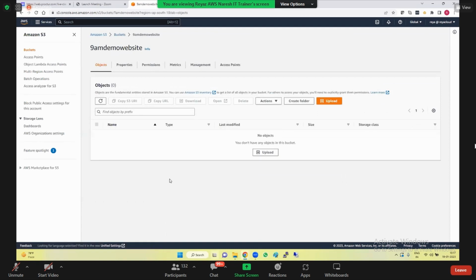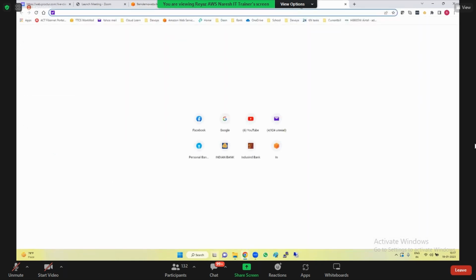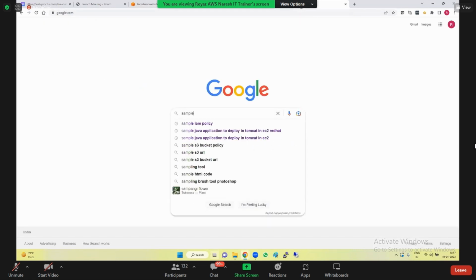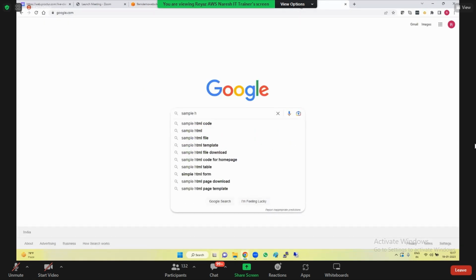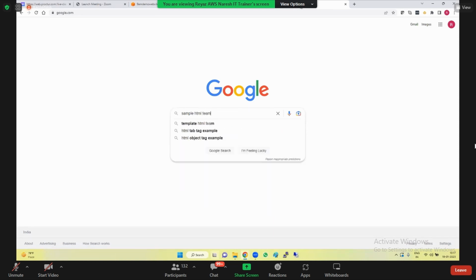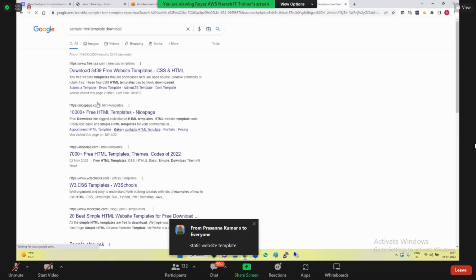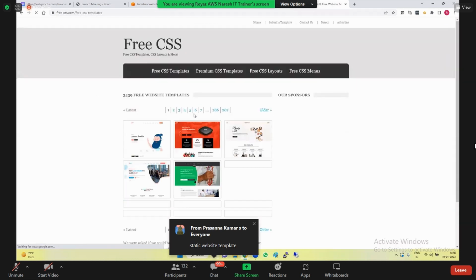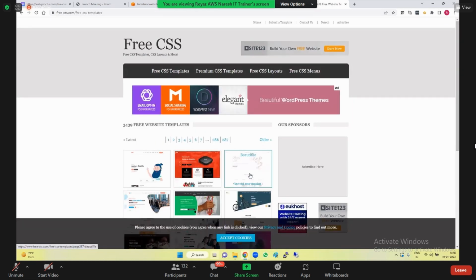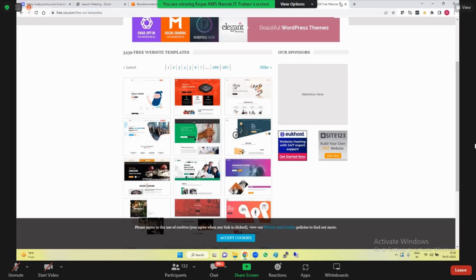I go inside it. Guys, we need to have some HTML files, no? Can you go to Google and try to download a sample HTML template? You can go ahead and download it from any of the websites. Do you see? You have so many templates like this. You can download any of the templates. Okay.